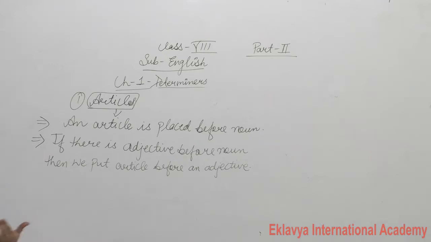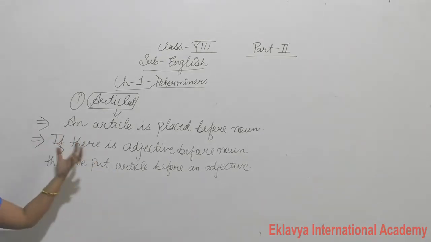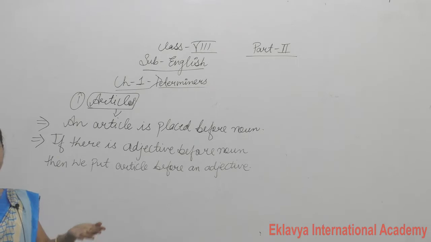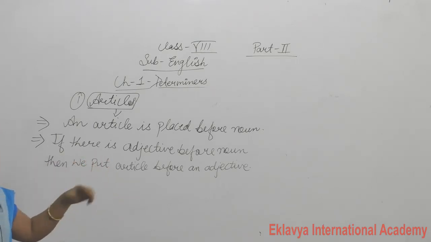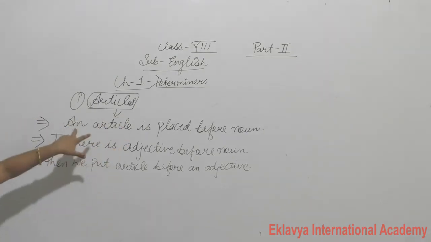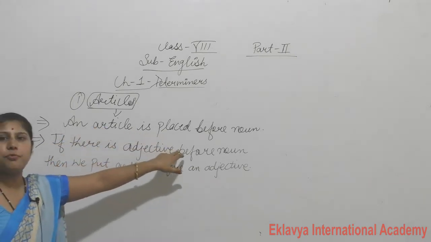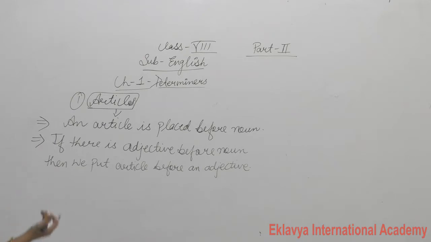Article हम कब कहाँ put करेंगे? Before noun. Everyone knows, because when we talk about determiners, determiner means what? Which identifies or specifies or clarifies a noun. So there we talk about the noun also. So, what are articles? An article is placed before a noun.